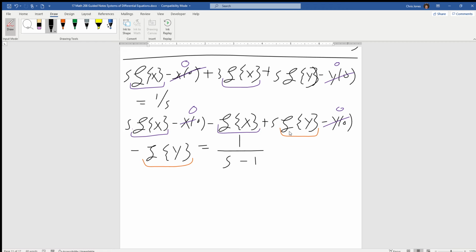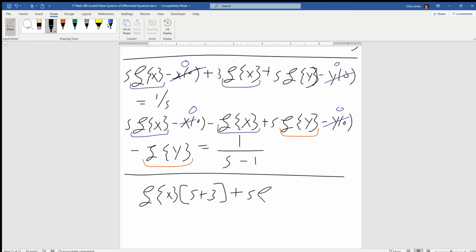That way we can have a shot at solving in terms of either Lx or Ly. By factorization, we're going to get L of x times s plus 3. We still have the s L y, and that's going to be equal to 1 over s. So that's not too terrible.